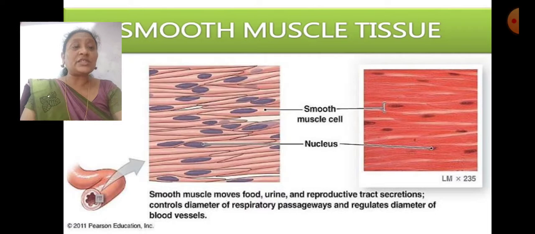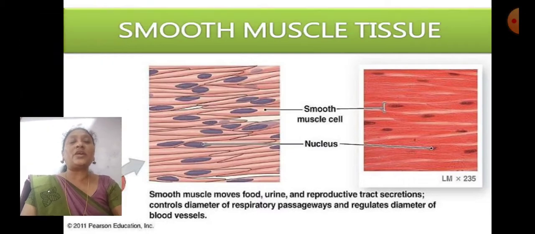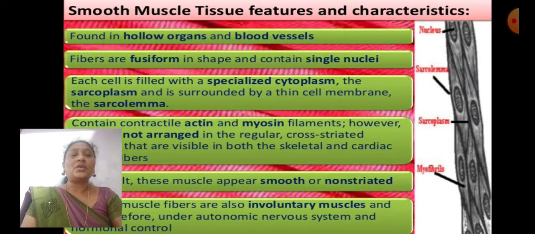Next one is smooth muscle tissue. Smooth muscle moves food, urine and reproductive tract secretions. It controls the diameter of the respiratory passageways and regulates the diameter of the blood vessels. So now the smooth muscle tissue features and characteristics.